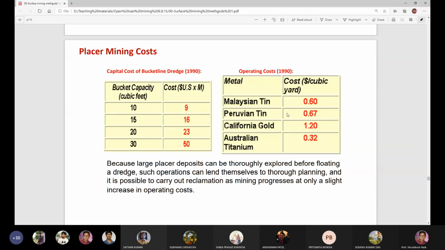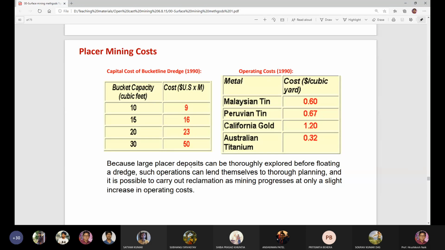And the operating cost in tin mining is 0.60 dollar per cubic yard. 0.60 dollar per cubic yard for tin mining. Malaysian tin, Peruvian tin, it is 0.67. Gold 1.20 dollar per cubic yard mining. Steel and titanium 0.32 dollar per cubic yard. So this is the cost of mining.